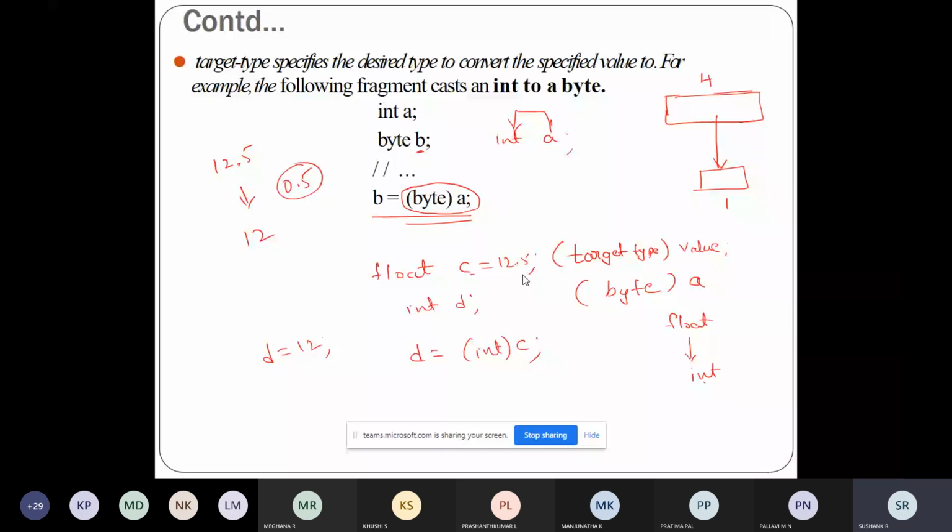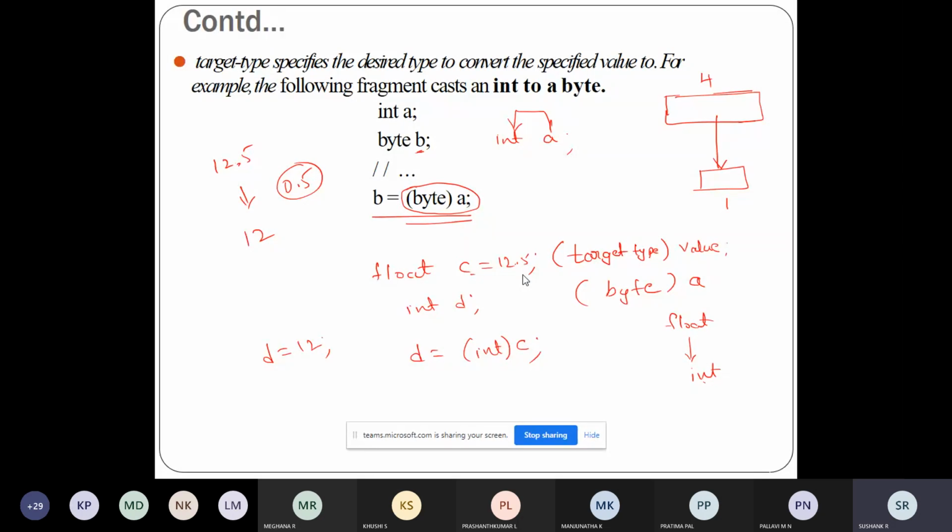Any doubt with respect to the type conversion? One is automatic type conversion, the second one is the programmer converting the type. Any doubt here? Yes or no? See, someone respond. Someone just unmute from your side and respond whether you understood or not, or should I repeat any concept?